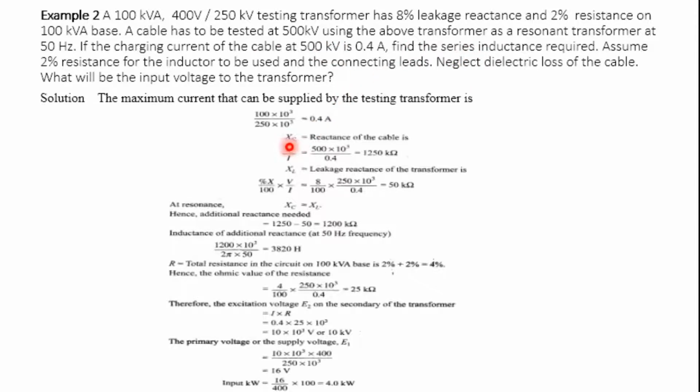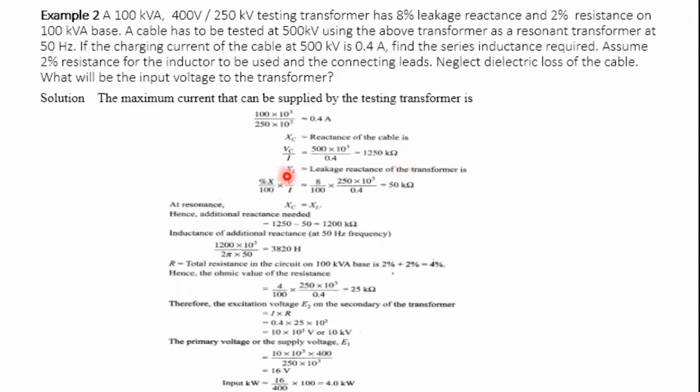So this is XC, the reactance of the cable. The voltage across the cable is 500 kV and the current which is flowing is 0.4. With respect to the cable, 500 kV divided by 0.4 is 1250 kilo ohm. This is the capacitive reactance of the cable. Keep it aside.